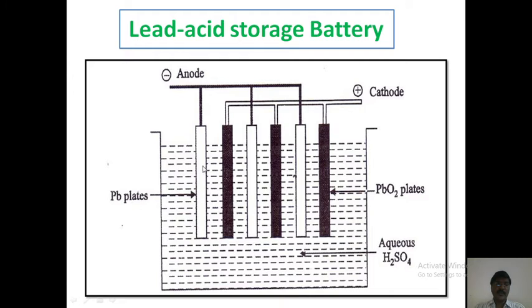These are the lead plates. Lead plates act as the anode. Lead dioxide plates act as the cathode. The cathode and anode plates are connected in parallel. These are all immersed in the electrolyte solution of aqueous sulfuric acid. This is the construction of the lead acid battery.